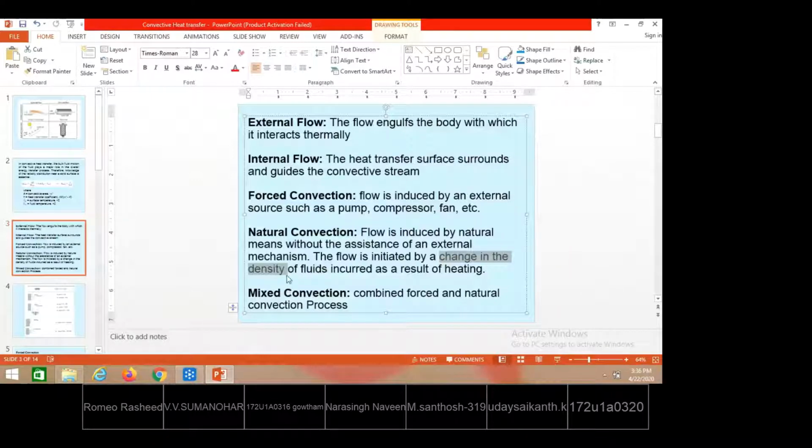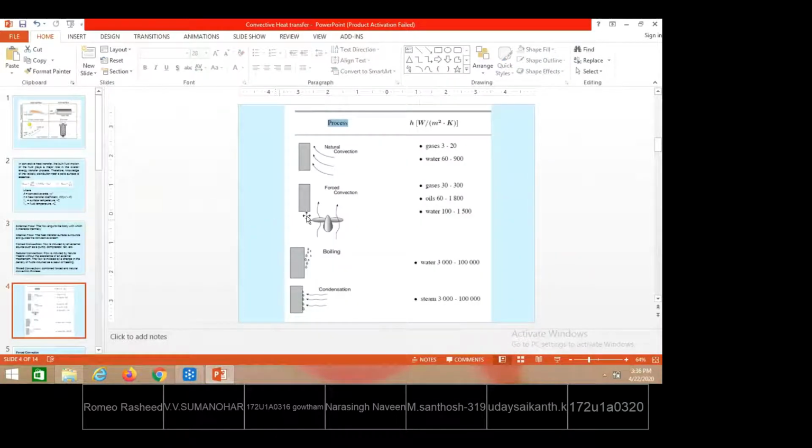In some cases, both are adapted and used, so that is what we call mixed convection. A few examples: in the case of natural convection, the expected value of the average heat transfer coefficient is in the range of 3 to 20 if gases are used. If water is the fluid, 60 to 900 we may get for natural convection. Under forced convection, the same gases moved under external velocities, the heat transfer coefficient may be expected at 30 to 300.